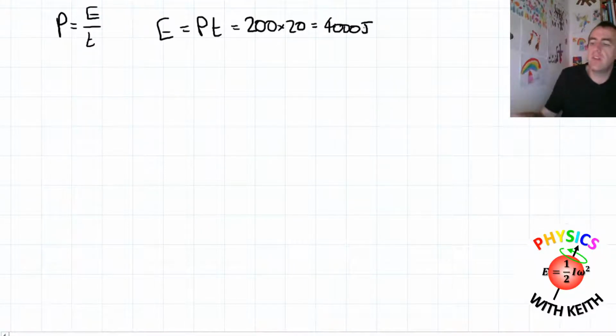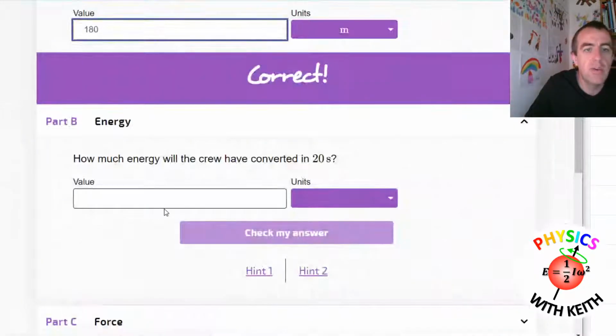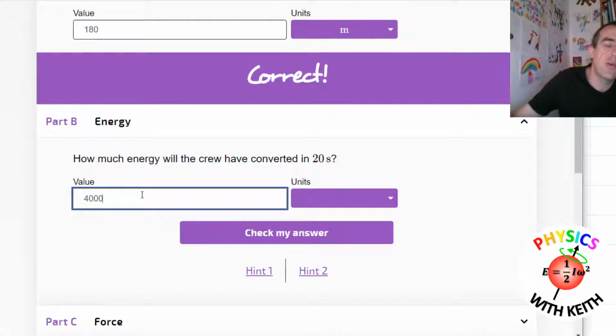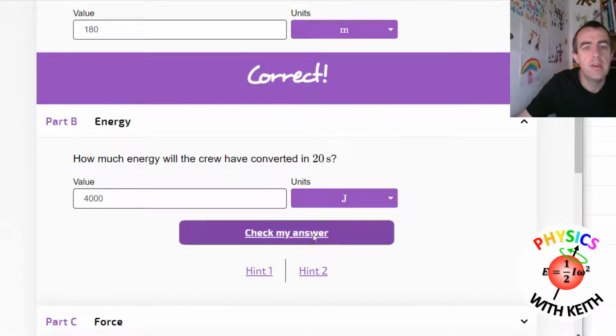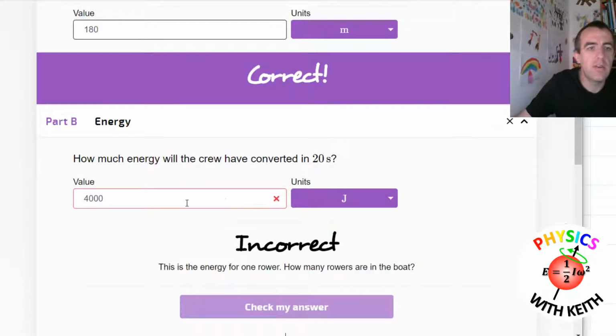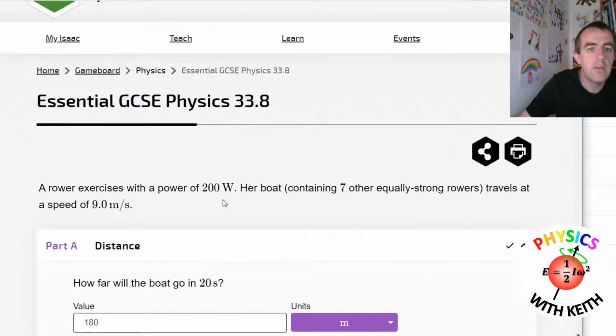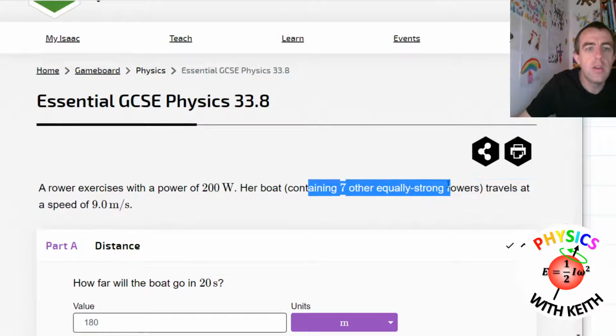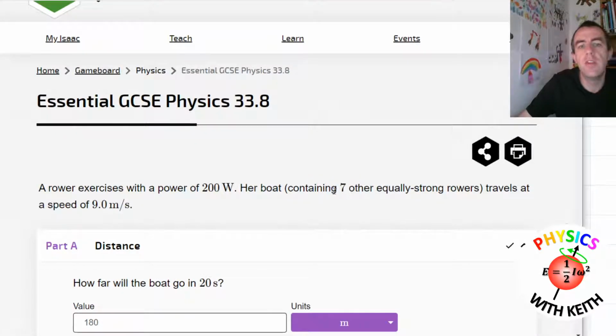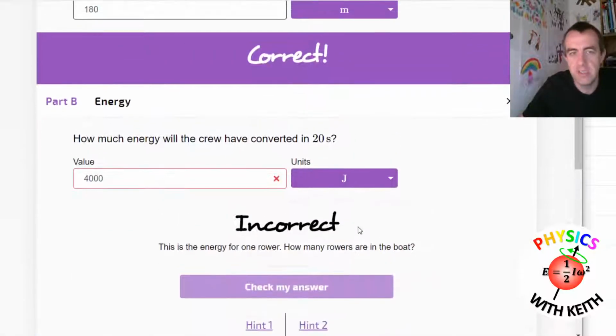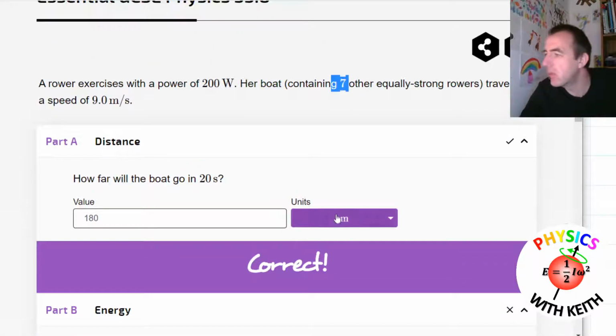What's nice about Isaac Physics is it forces you to think about not just the number of significant figures, but also the units, because they're so important for physicists. Okay, incorrect. What have I done wrong there? 200 watts. Ah, 7. There are 7 rowers. Fool, you didn't read the question properly.